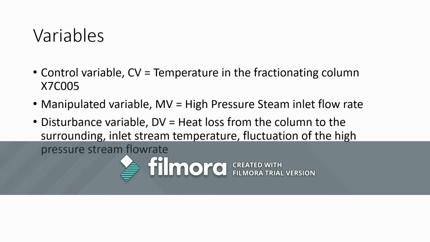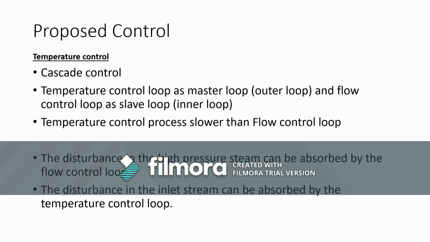The manipulated variable is the high pressure steam inlet flow rate, and the disturbance variables are the heat loss from the column to the surrounding, the inlet stream temperature, and the fluctuation of the high pressure steam inlet flow rate. In order to achieve this control objective, a cascade control is proposed. In this case, the master loop will be the temperature control loop, and the flow rate control loop will be the slave loop. This is because the temperature control process is relatively slower compared to the flow rate control process in the high pressure steam inlet.